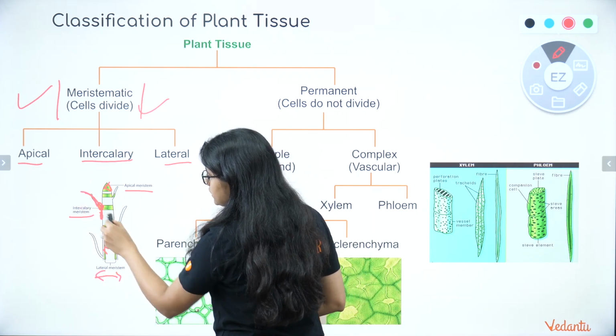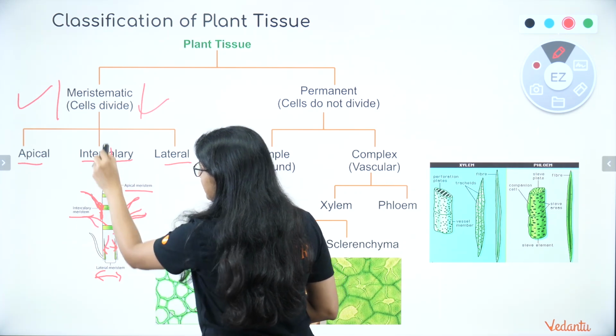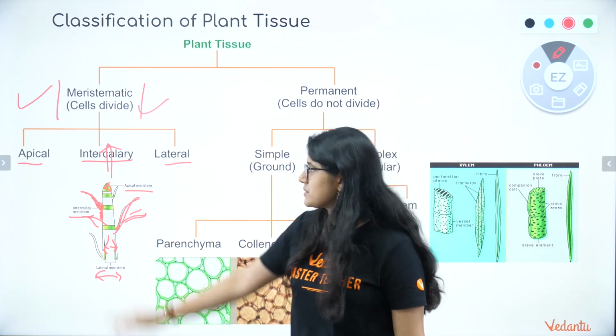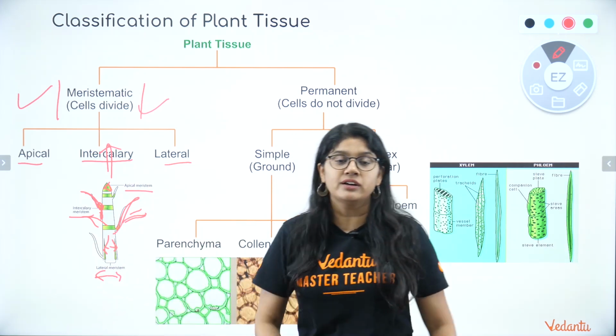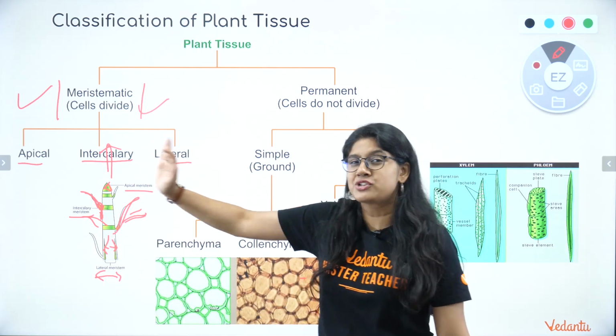Intercalary helps in the growth of nodes and internodes, and apical basically helps in the growth of the shoot. And of course apical will be doing the growth in both directions. This was about the meristematic tissue.